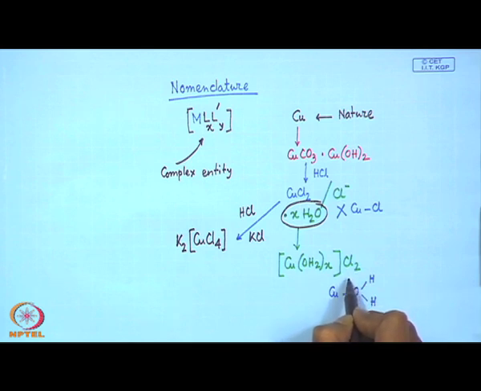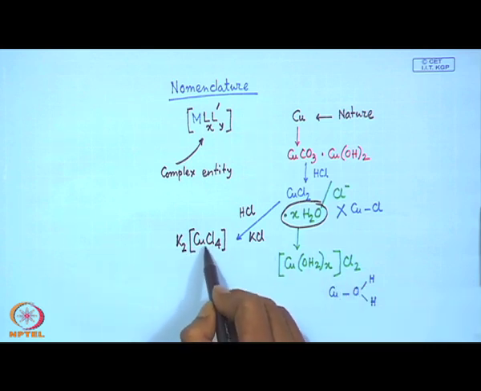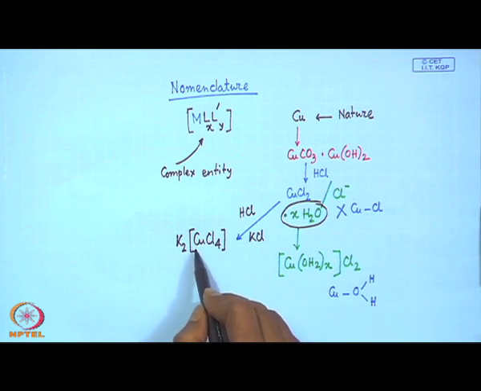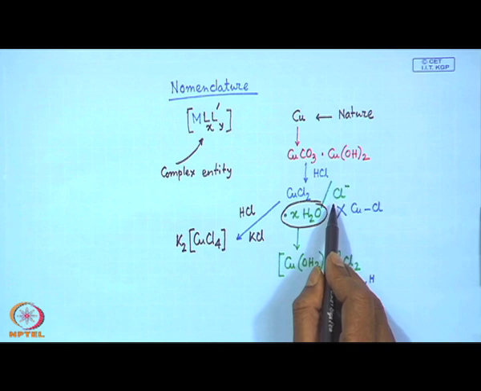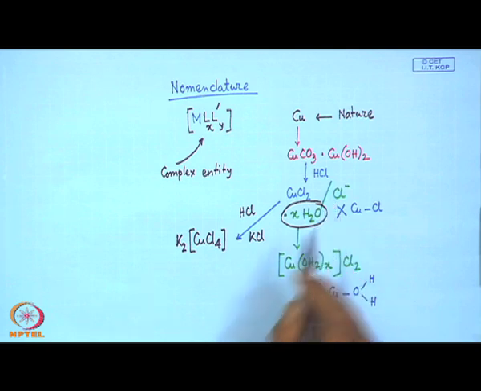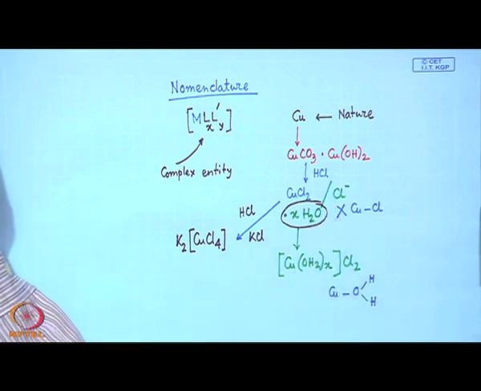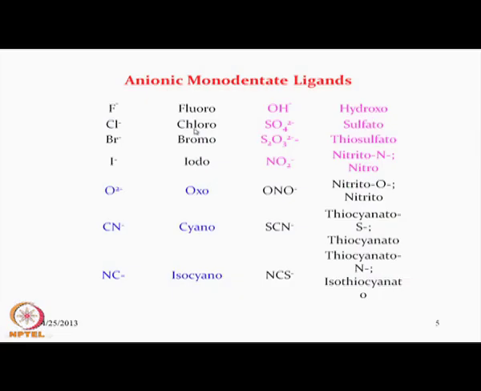Now, water is not present, and since 4 Cl are there which cannot be present as anions outside the coordinate sphere, all 4 chloro groups can be bound to the copper center. This is a very good example of a coordination compound with monodentate coordination of Cl minus. Not only Cl, but we can also have fluoro, bromo, iodo.